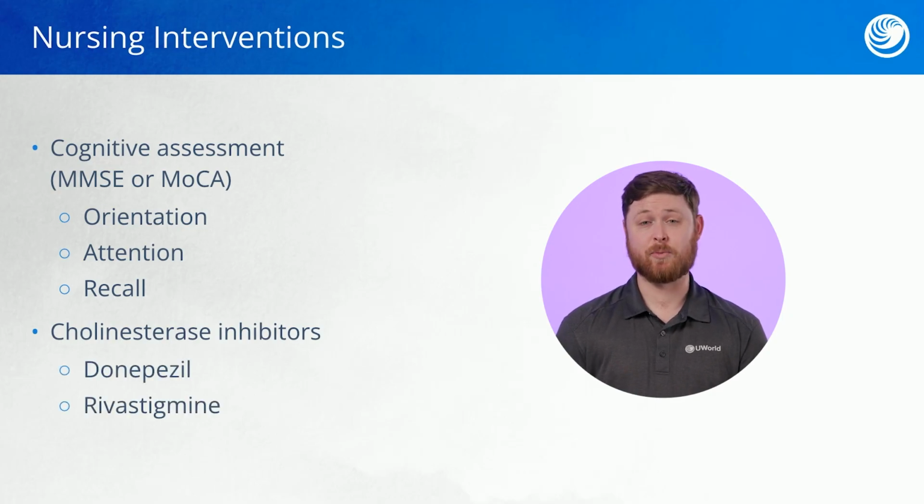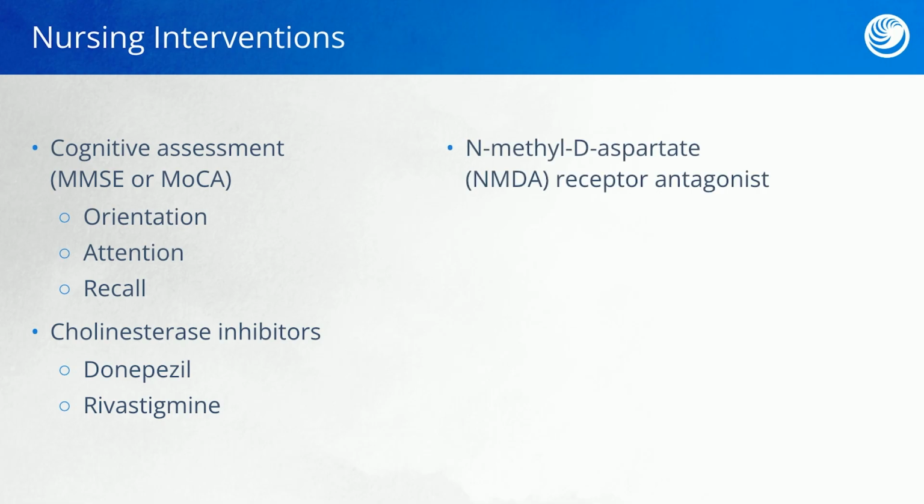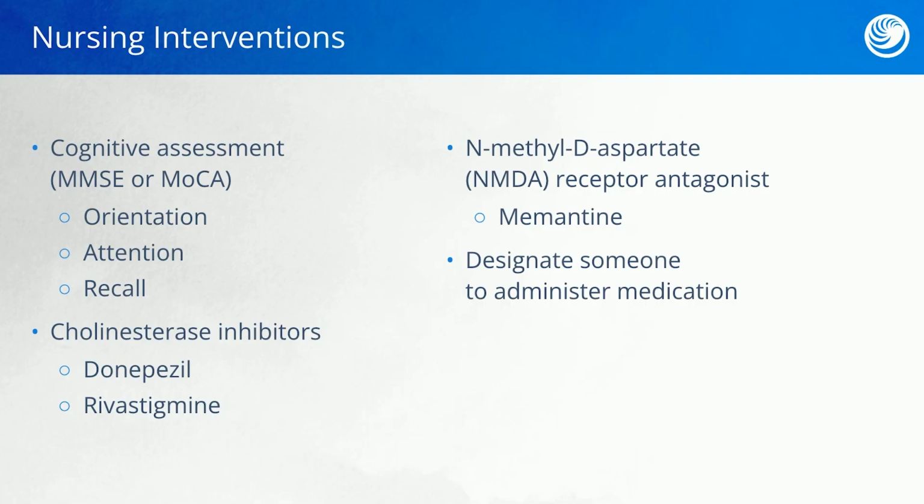Another type of medication that we might give would be an N-methyl D-aspartate or NMDA receptor antagonist, such as memantine. This medication is given along with cholinesterase inhibitors in order to help retain cognitive function. As the disease process worsens the client's cognitive abilities, it may be important to designate someone to administer the medication to the client or to request that medications be provided in a patch form.